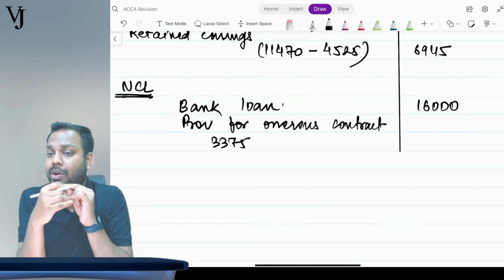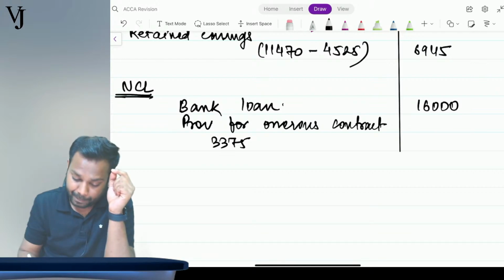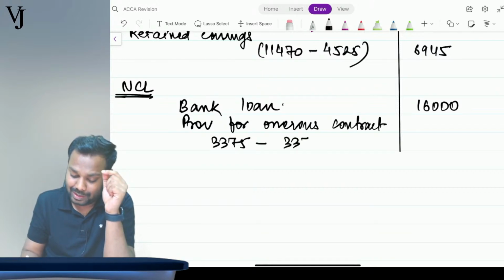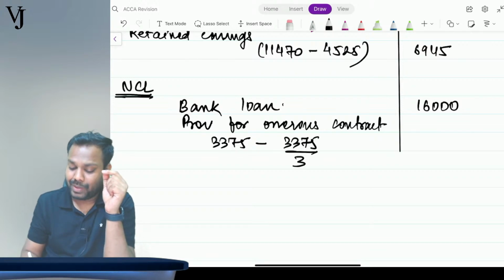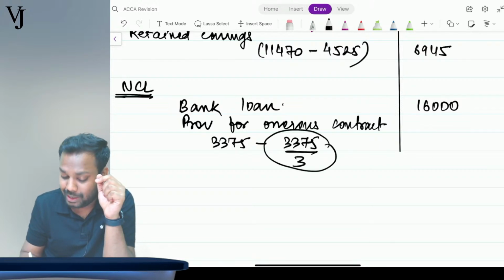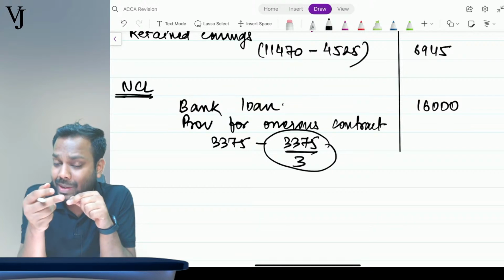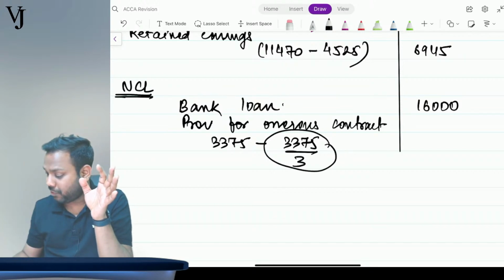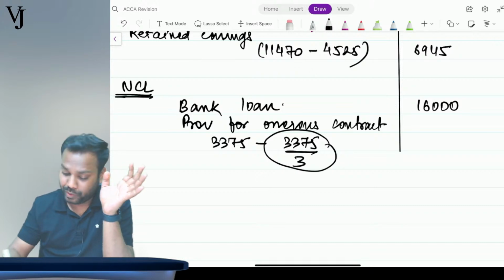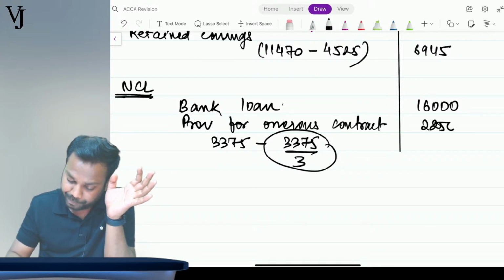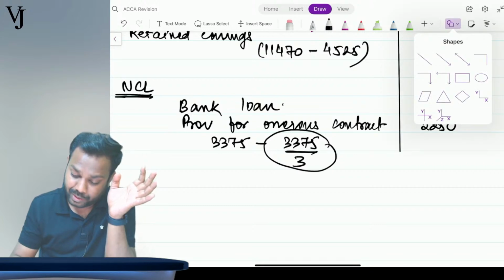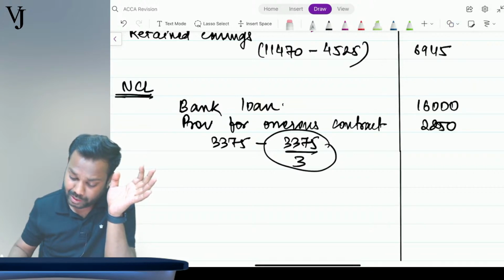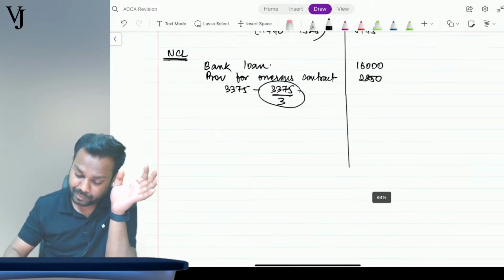So what is the amount of non-current? 3375 divided by 3 will be settled within 12 months, so it becomes current, the remaining becomes non-current. So 3375 into 2 is 2250, the non-current portion of it. Is that clear, everyone? Is this part clear, everyone? Come on, guys, tell me.